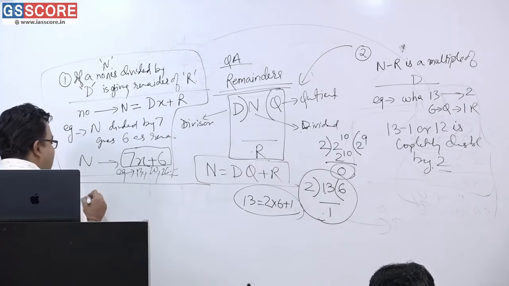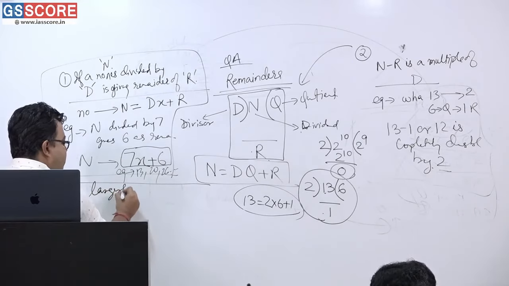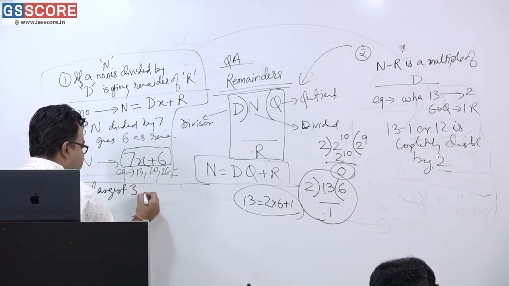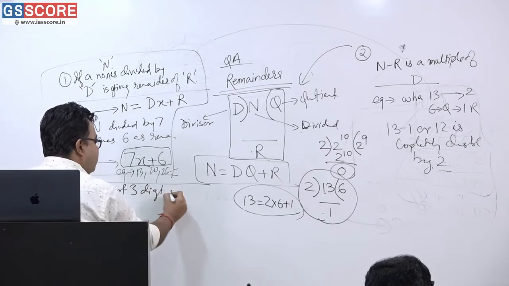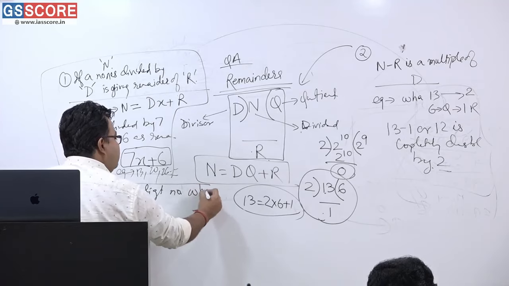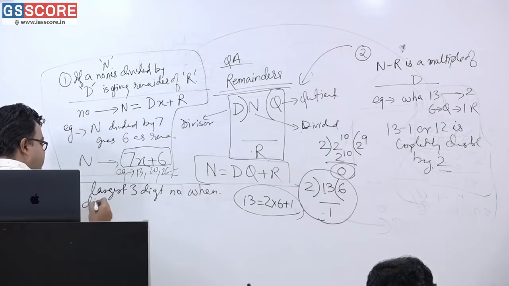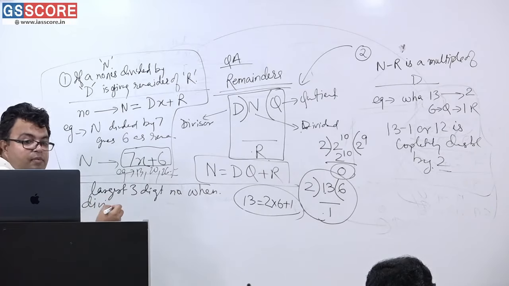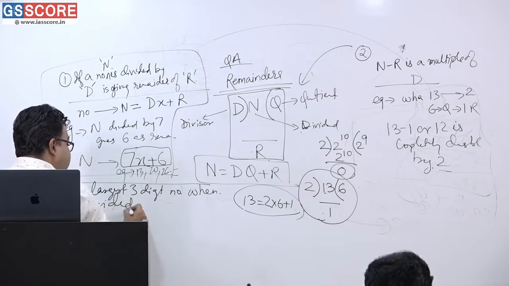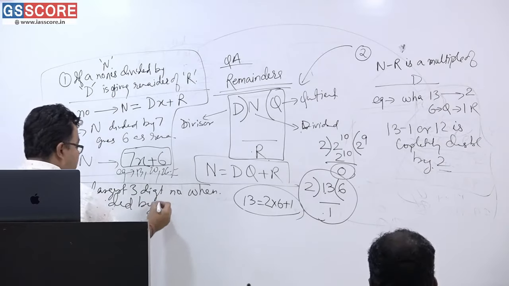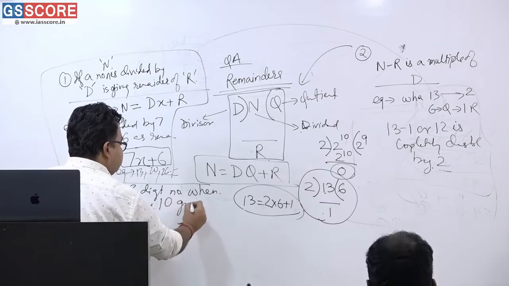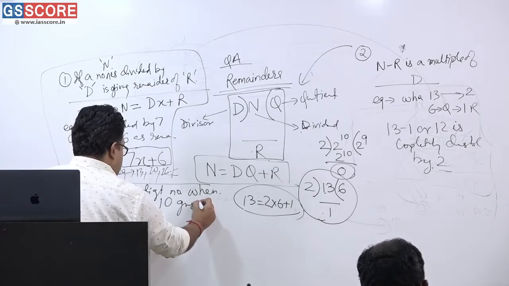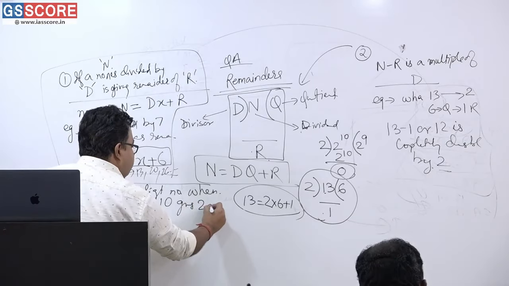Biggest, largest, 3-digit, I said, or 2-digit? 3-digit number when divided by 10 gives 2 as remainder.